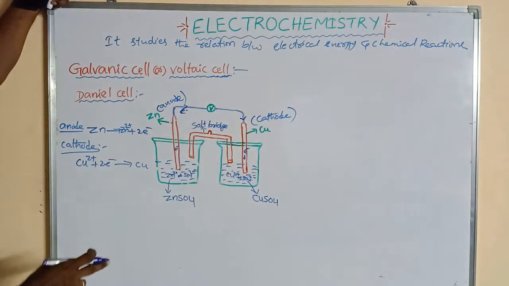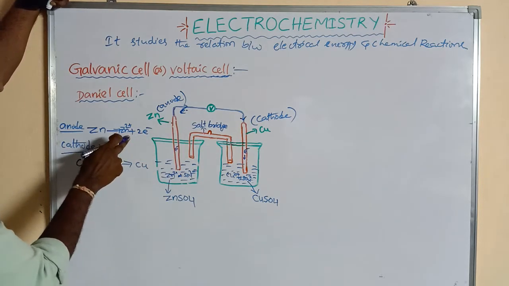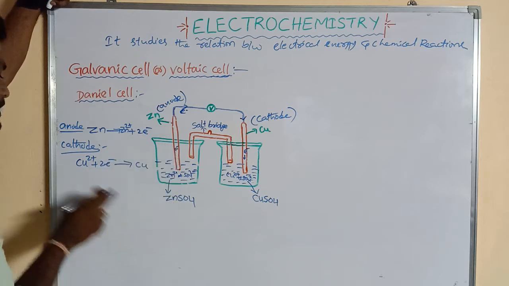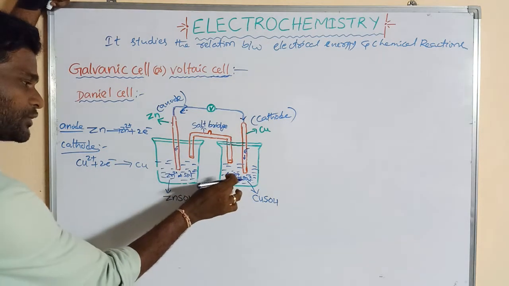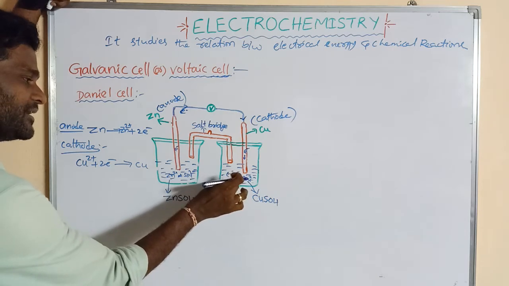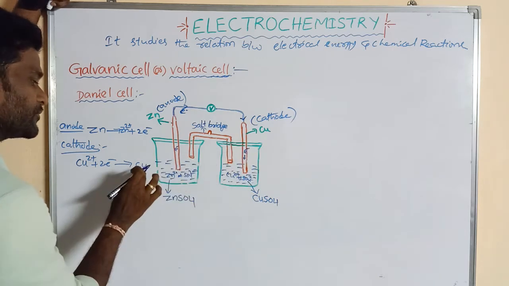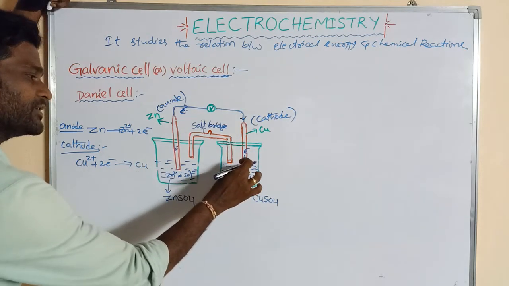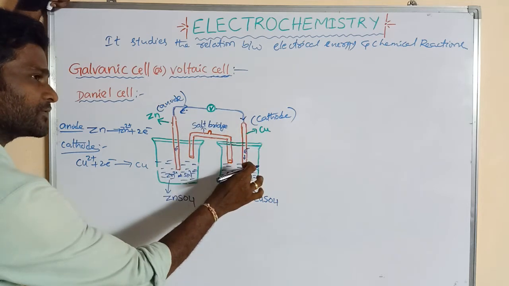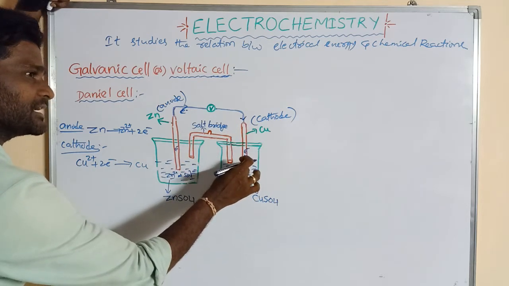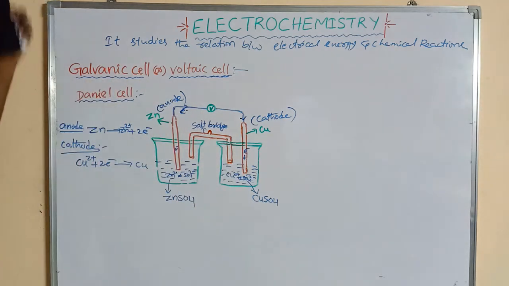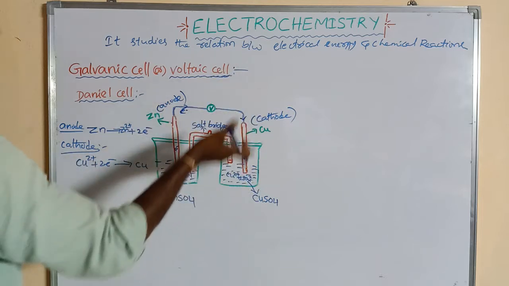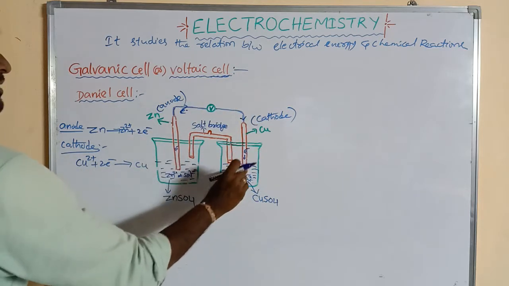That means here the zinc electrode is converted to Zn2+ ions. That means the zinc electrode is dissolved. In the electrolyte, the Cu2+ ions gain electrons and are converted to Cu. All these Cu2+ ions are converted to Cu at the copper electrode. The copper is deposited at this electrode. So this zinc electrode is dissolved and this copper electrode increases, as some of the copper is deposited